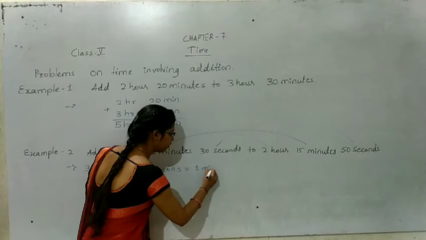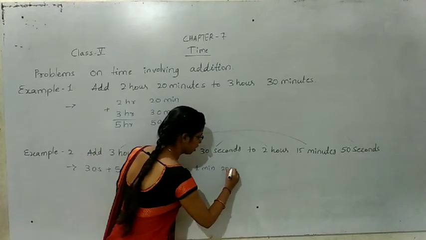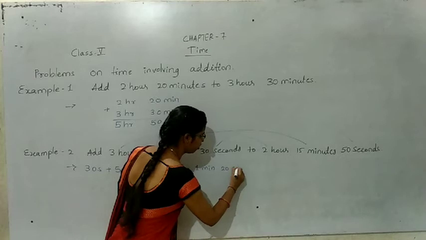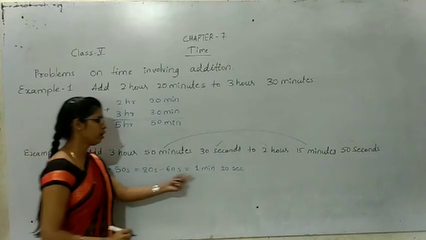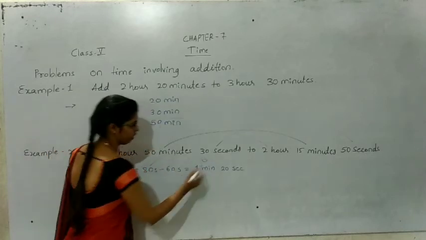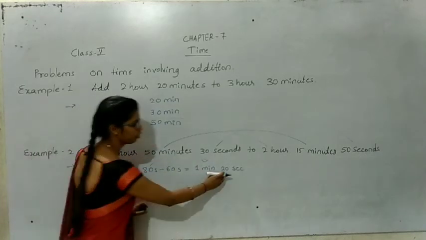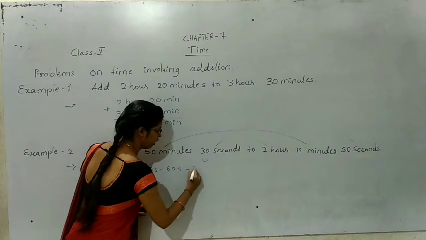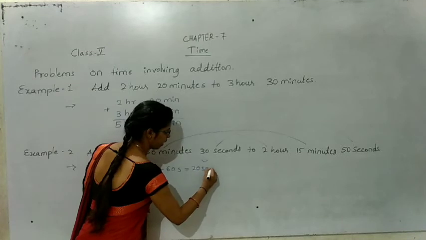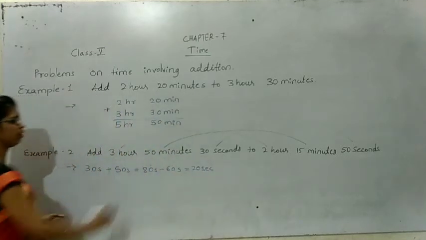1 minute 20 seconds. 80 seconds means 1 minute 20 seconds. So 80 minus 60, what do we get? Only 20 seconds. But the 1 minute you should consider. 1 minute is also there for that.